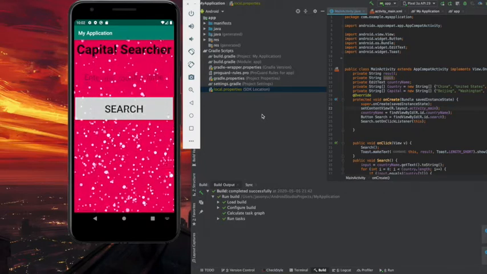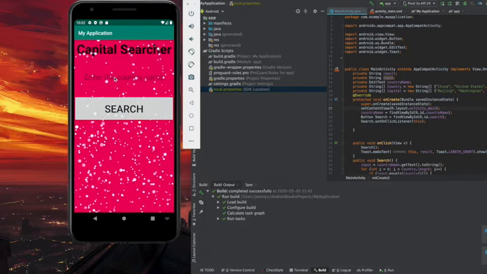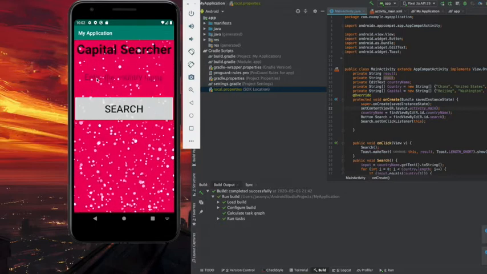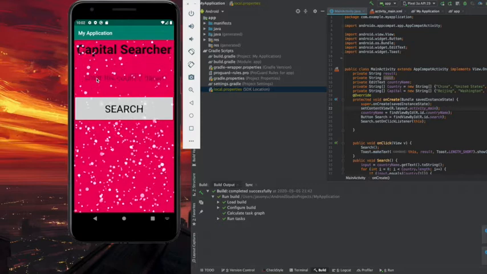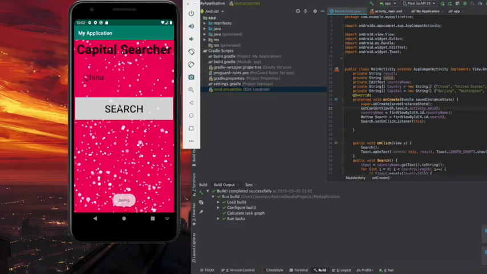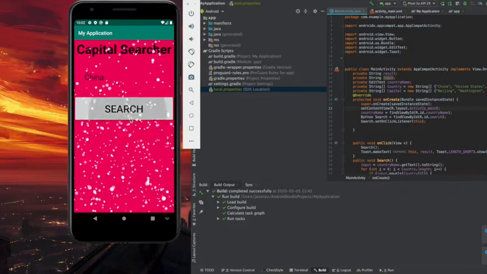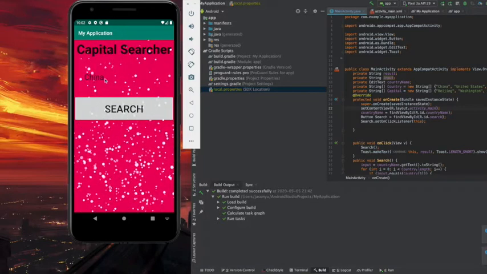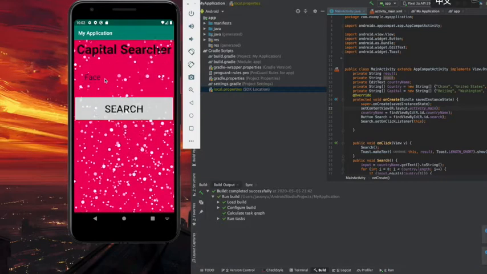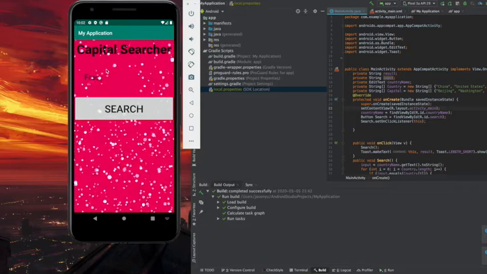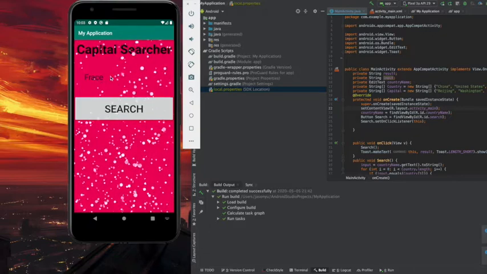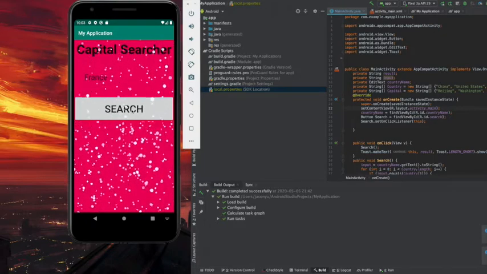It's an Android app designed on an Android phone. Here it says enter your country name. If we are from China, we're going to enter the country name China. When you press search, it will show the capital of China, which is Beijing. And if some of your friends are from France, for example, you just type in France in the search box here. Sorry, I made a spelling mistake. Okay, now you can press search, and it will say the capital of France, which is Paris.